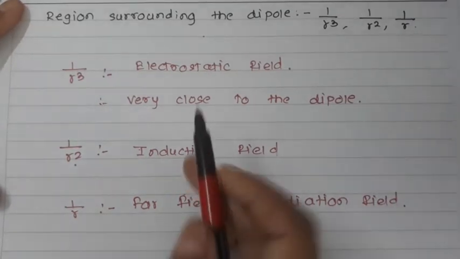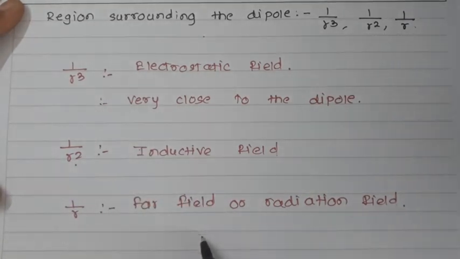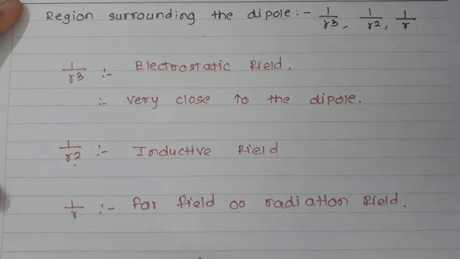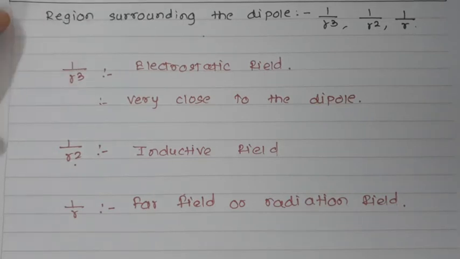So two terms will be in the near field region and this will be in the far field region, which is the only term that remains where you are observing the radiation. So the 1 by r term is called the far field or the radiating field because it is the only term that remains at the far zone, that is, at a point very far from the current element. So these are the regions how we have divided.